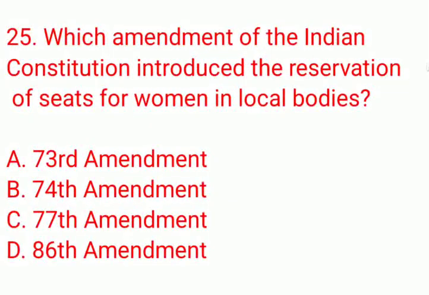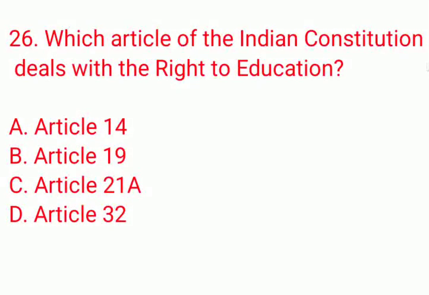Which amendment of the Indian Constitution introduced the reservation of seats for women in local bodies? A, 73rd Amendment, B, 74th Amendment, C, 77th Amendment, D, 86th Amendment. The correct answer is option A, 73rd Amendment. Which article of the Indian Constitution deals with the right to education? A, Article 14, B, Article 19, C, Article 21A, D, Article 32. The correct answer is option C, Article 21A.